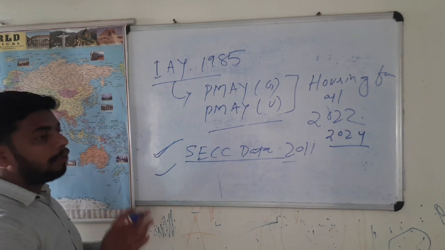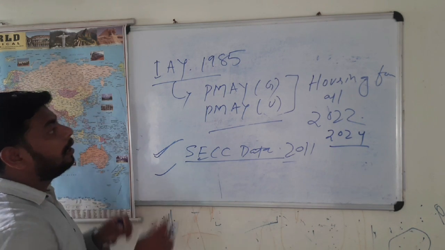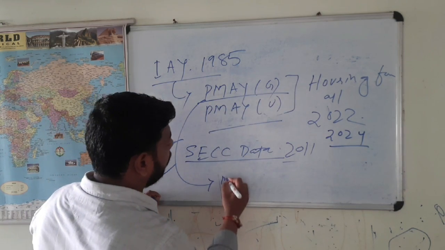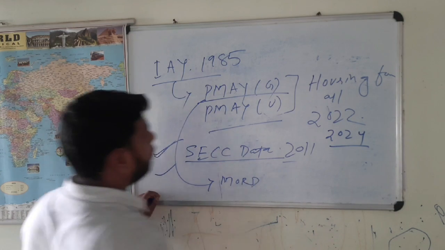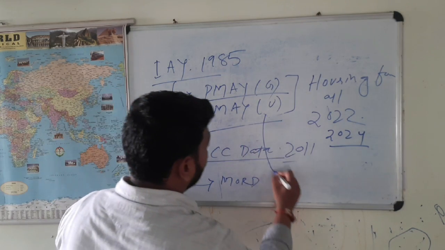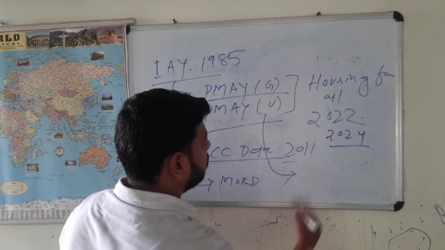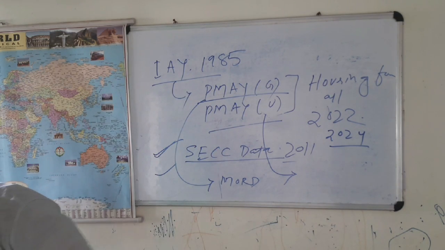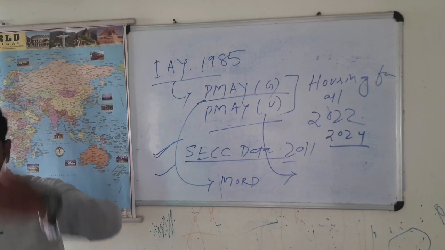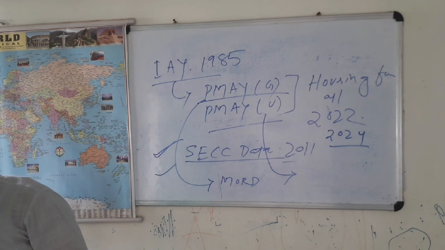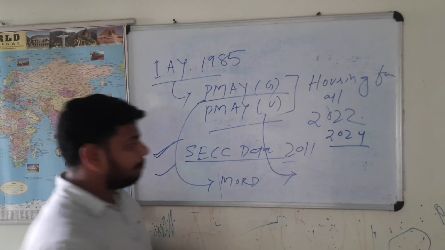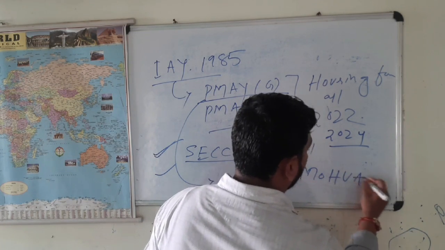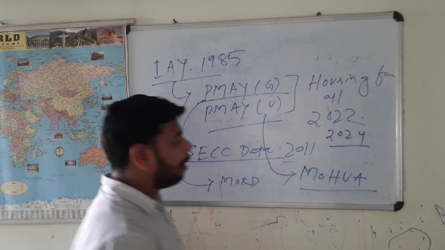Here one thing needs to be understood: Pradhanmantri Awas Yojana Gramin was launched by which ministry? Ministry of Rural Development. While the Pradhanmantri Awas Yojana Urban was launched by the Ministry of Urban Development, right? Or actually the ministry is called the Ministry of Housing and Urban Affairs, or MOHUA.